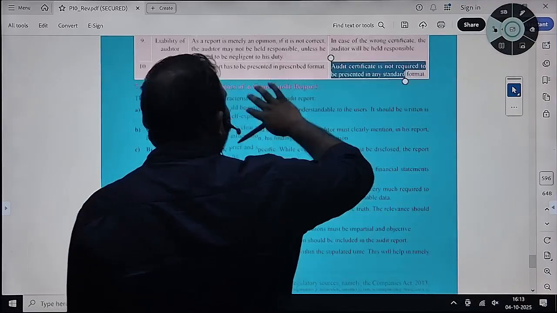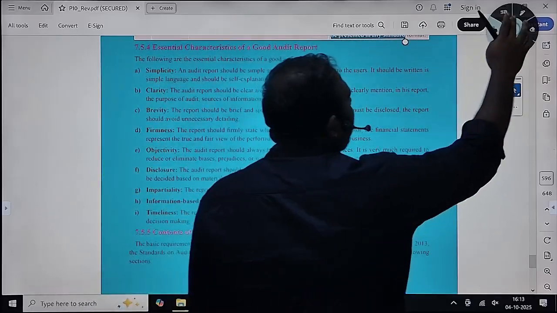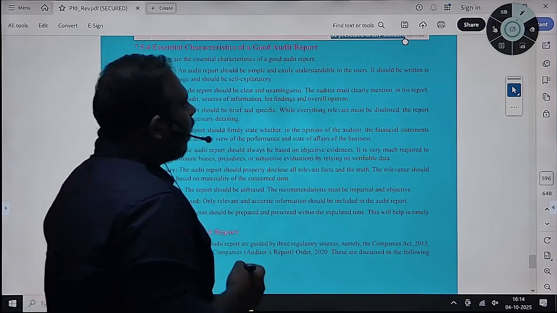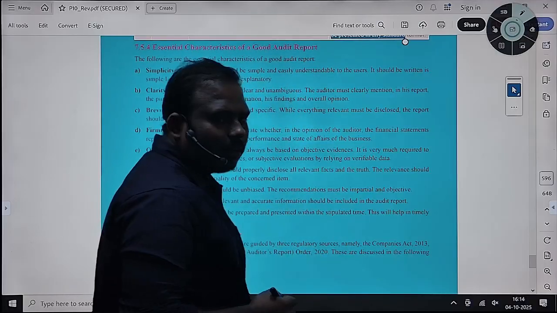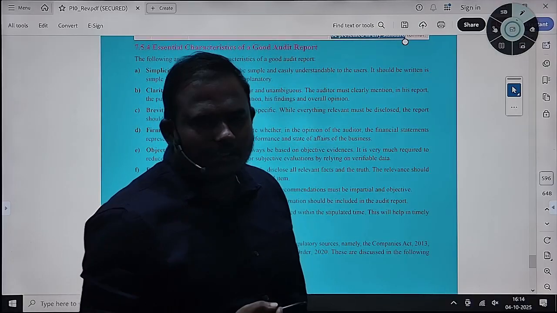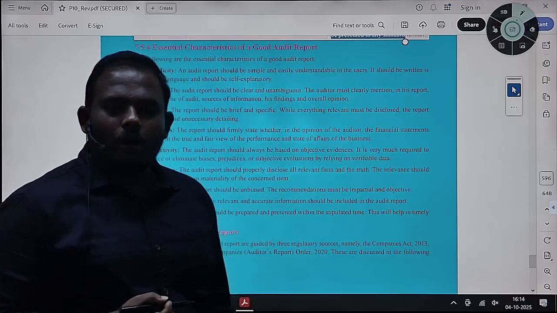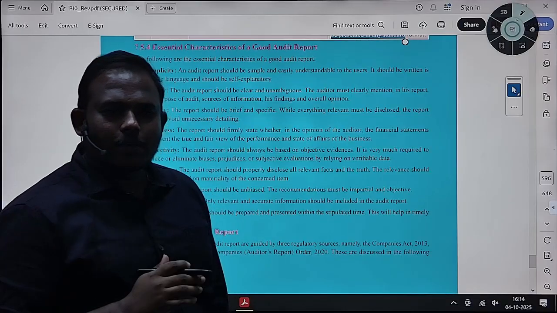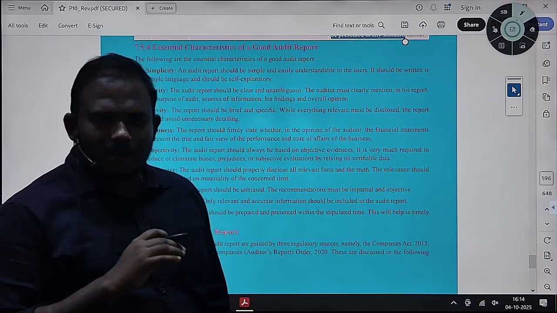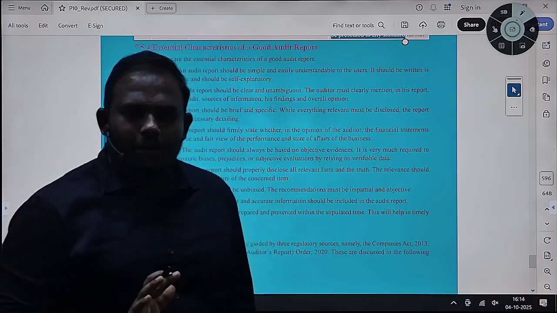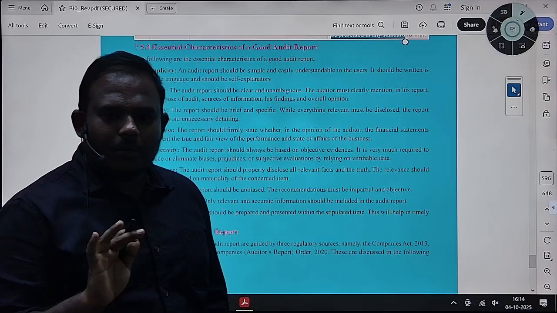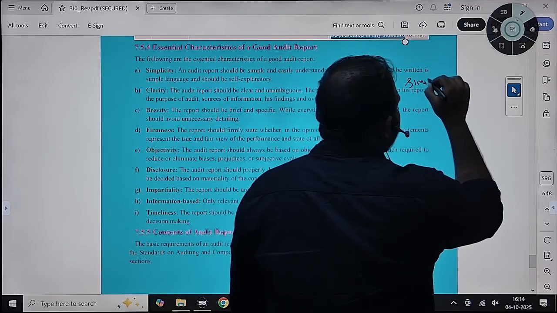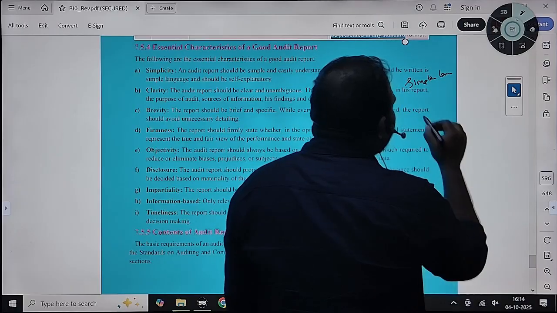Next, as per your understanding, you are an auditor. Let us assume you are expressing an opinion. How will your users expect you to express an opinion? They are like laymen. They are using your audit report. So your audit report should be simple, in a simple language. It should be easily understandable.